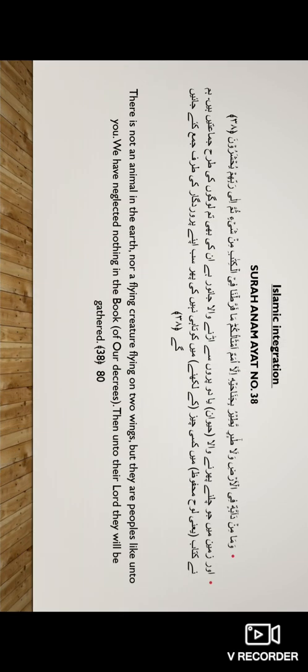First of all, see that Allah subhanahu wa ta'ala in the Quran in Surah Anam, ayat number 38, says that Allah subhanahu wa ta'ala made all the animals on the earth. Some of them are flying creatures, some of them walk on two legs and some on four legs. All these animals form communities like human beings. Okay, and these animals depend on each other and they benefit each other in different ways.